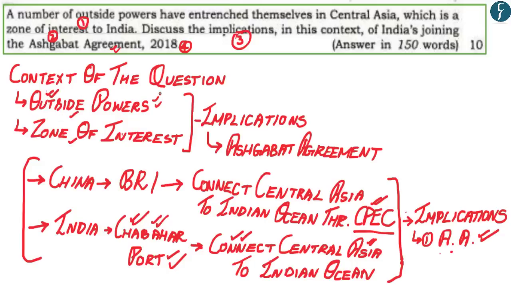In similar terms, you can also talk about Russia as being one of the outside powers in Central Asia, the United States being one of the outside powers in Central Asia, and how their presence is affecting India's interest in the Central Asian region. So now hopefully you've understood the context of the question. Now let us understand how you can prepare for such questions.